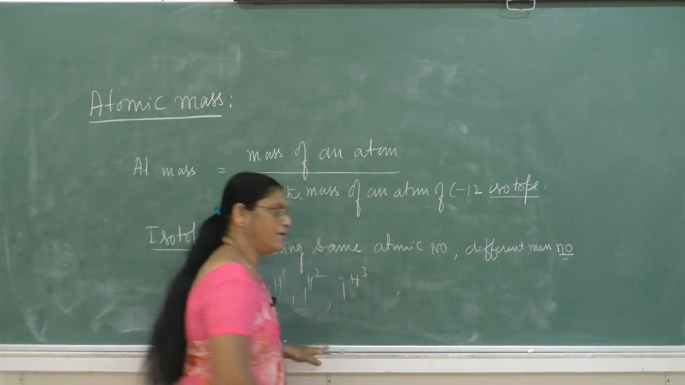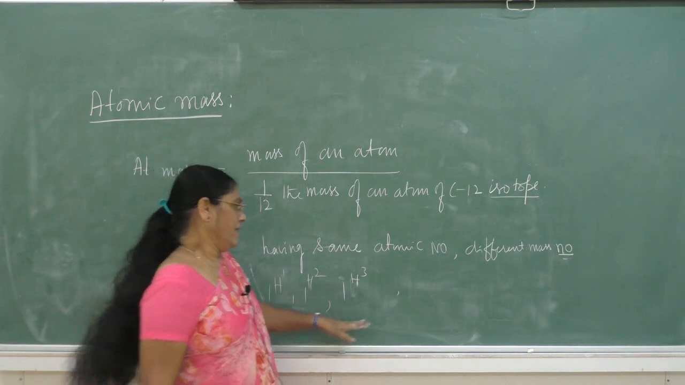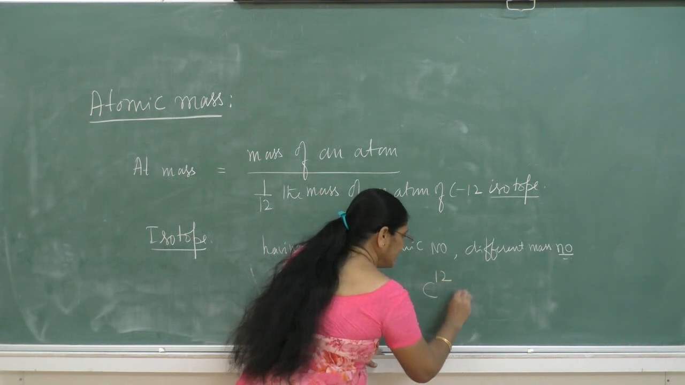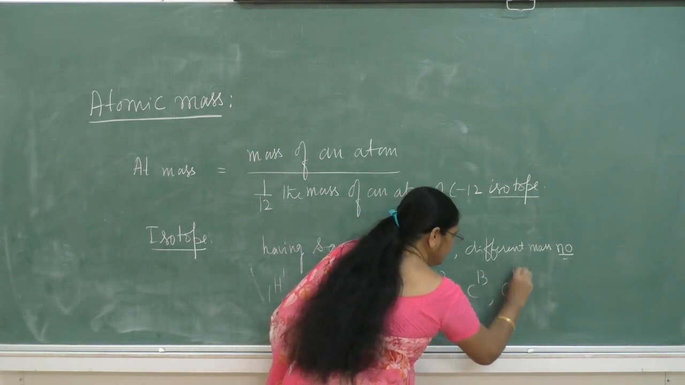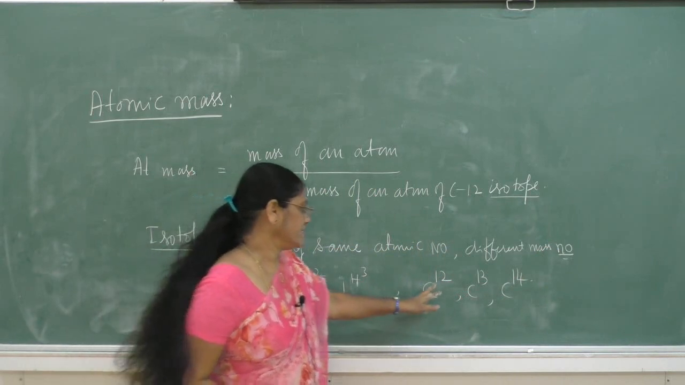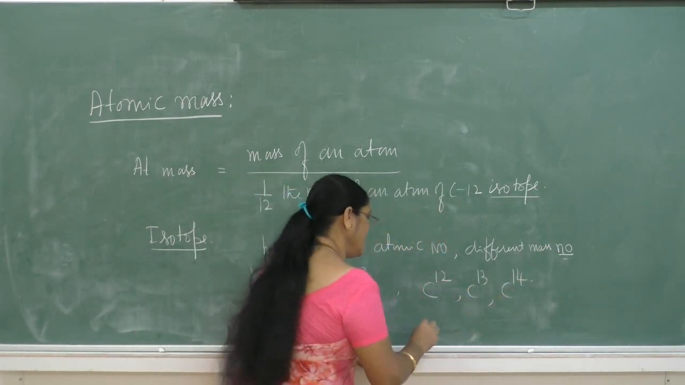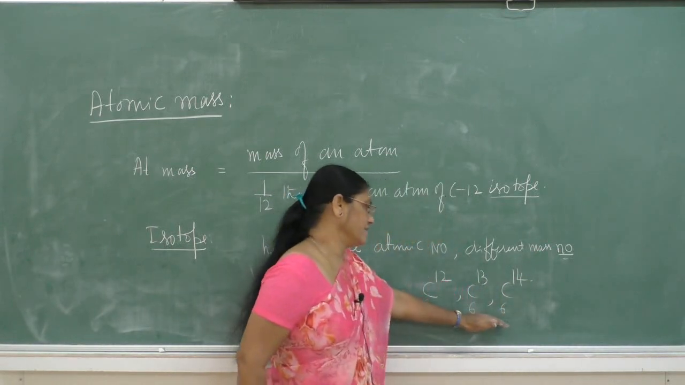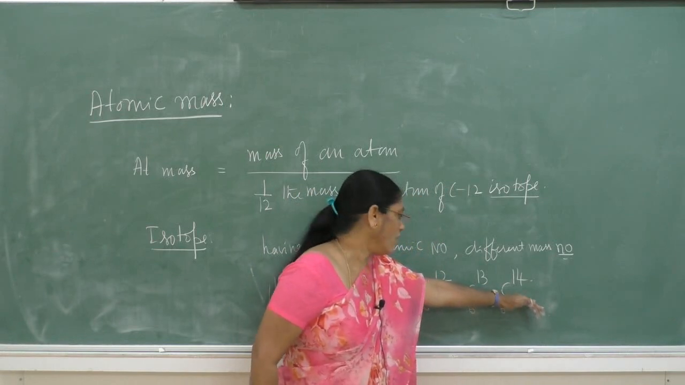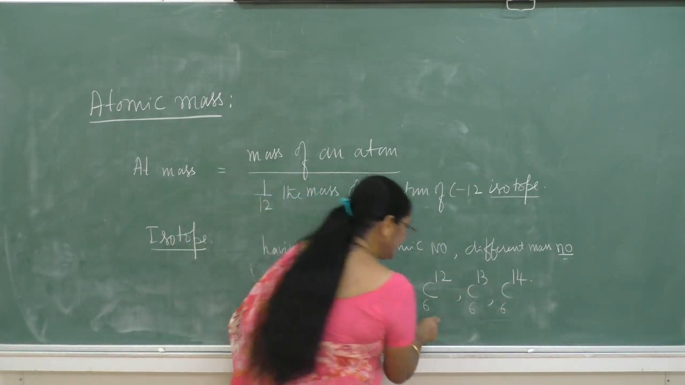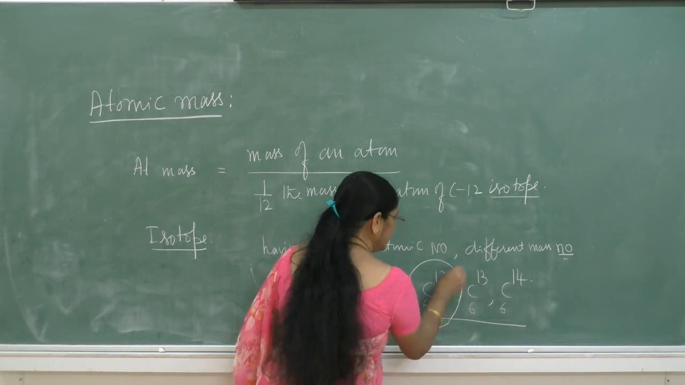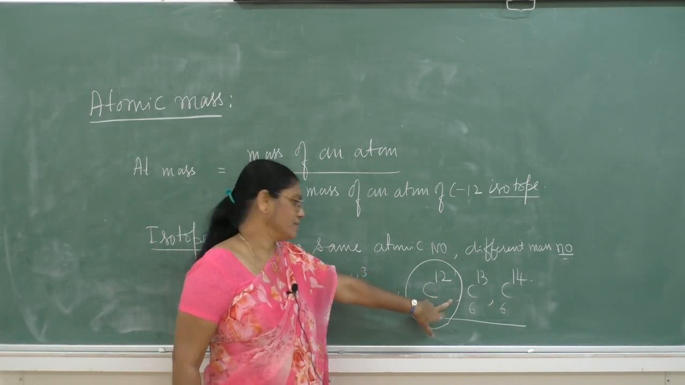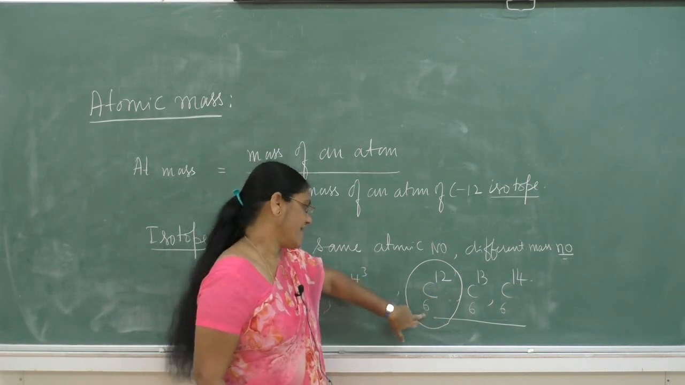Carbon also exists in different isotopic forms. They are C12, C13 and C14. Its atomic number is 6. These are the different isotopes of carbon. But among these three isotopes, C12 is considered the standard isotope. This is taken as the standard.